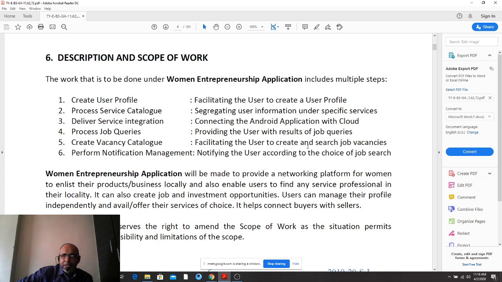So you can see that in crisp statements, this is being elaborated very crisply. You should not go beyond one single liner here, okay. Just explain in short what this goal is about. Create user profile, facilitating the user to create a user profile. Segregating user information under specific services. Providing the user the result of job queries. Write in such a way which is short and crisp. This is what you have to work out with point number 6.